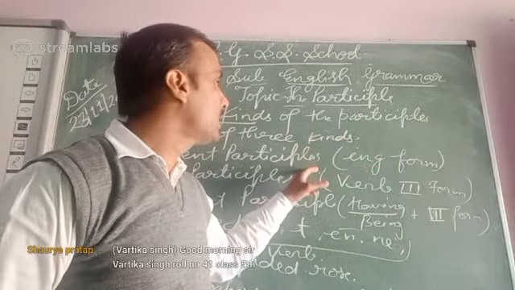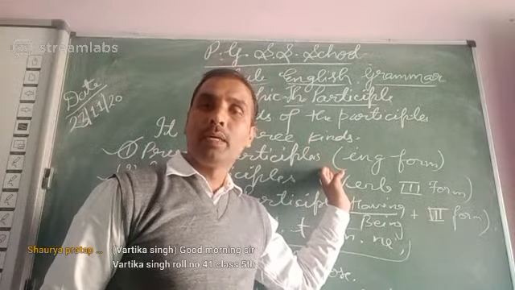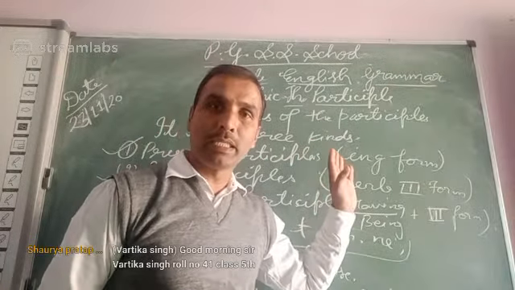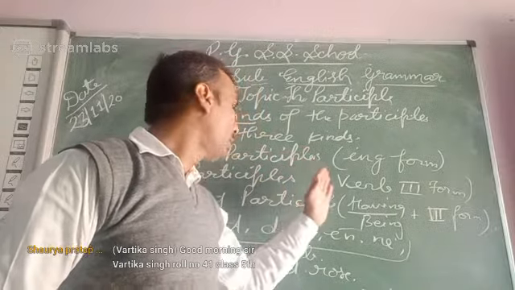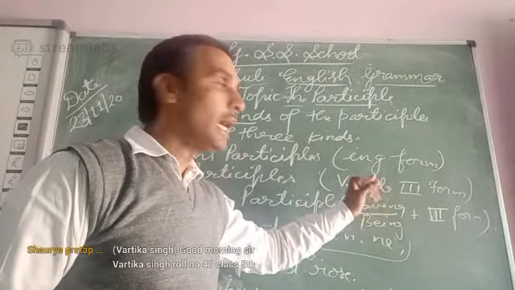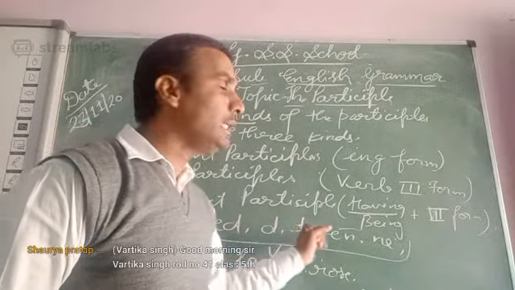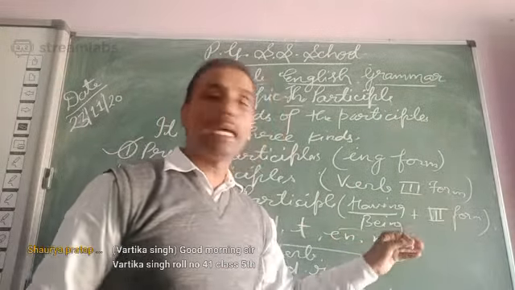Kinds. First is present participle. With the help of the ing form of the verb, we can find out that this is present participle. Past participle is with the help of the third form of the verb, and that verb will take the help of ed, d, t, en, and ne.